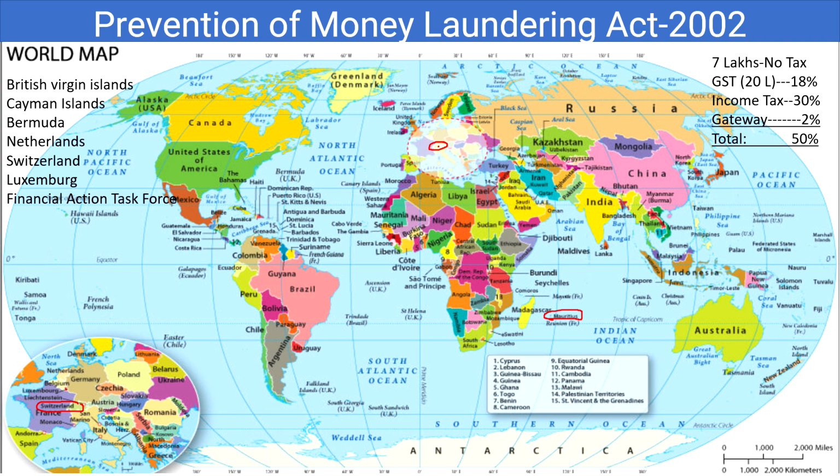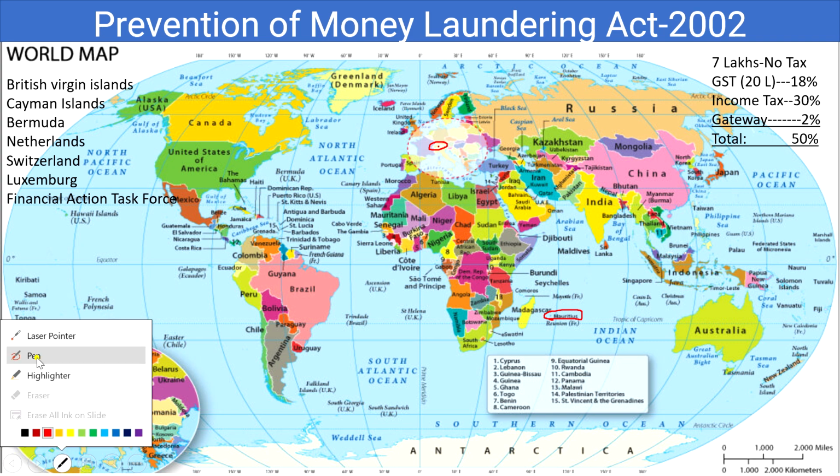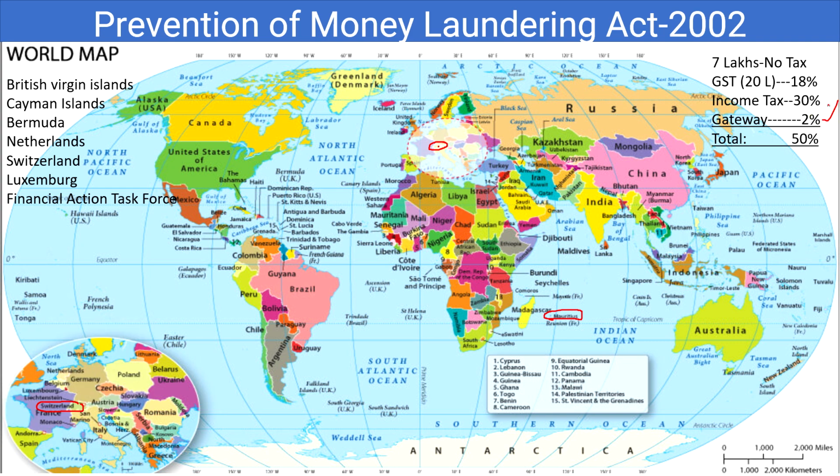And suppose here there is another element of GST, income tax, and some gateway taxes for the banks also you pay. Some of it comes to some 2%, depending on your salary. You may come to the 30% slab, and depending on the goods you are supplying or receiving, purchasing, this comes to 18%. So it comes to around 50% of what you earn that you have to pay to the government. That is the point there.